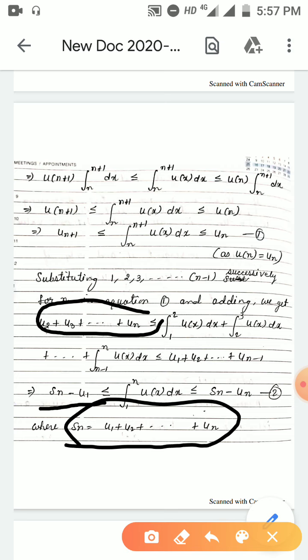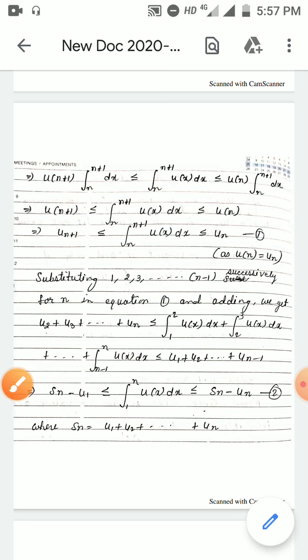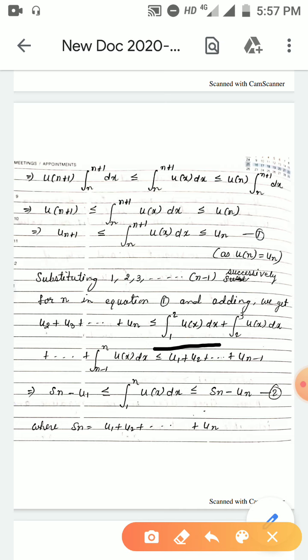By properties of integration, integration 1 to 2 of u(x) dx plus integration 2 to 3 of u(x) dx plus ... plus integration n-1 to n of u(x) dx can be written as integration 1 to n of u(x) dx. And this term by using S_n can be written as S_n minus u_n. Take it as equation 2.